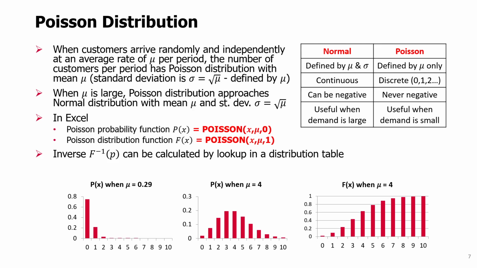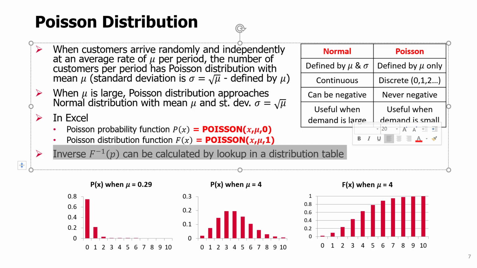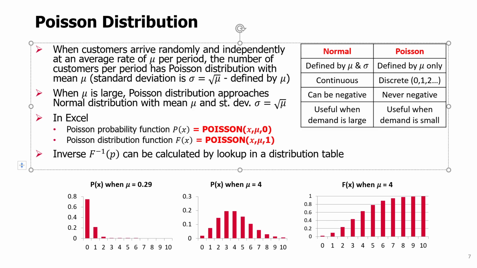If you want to do calculations in Excel, if you want the probability of a value x when the Poisson distribution has mean mu, you can use this function with the third parameter 0, which indicates you just want the probability for x. If you put 1, you get the cumulative probability. So it's the probability that the demand, for example, that is modeled by this distribution will be x or less. And the inverse of this Poisson distribution function can be calculated only by a lookup.